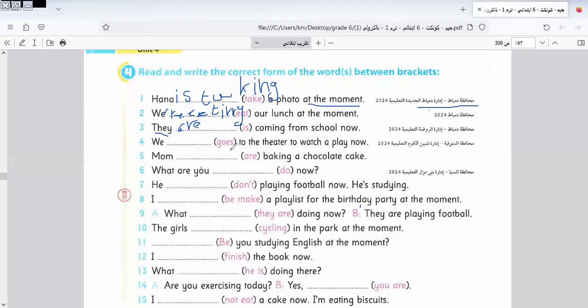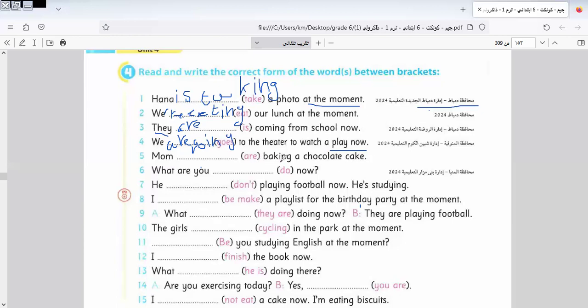We space going to the theater to watch a play now. So it will be what? It will be we are going, not goes. Here we are going. Let's go on. I will answer 10 of them, and I will leave the rest for you to do by yourself. I think now you know how to write this.